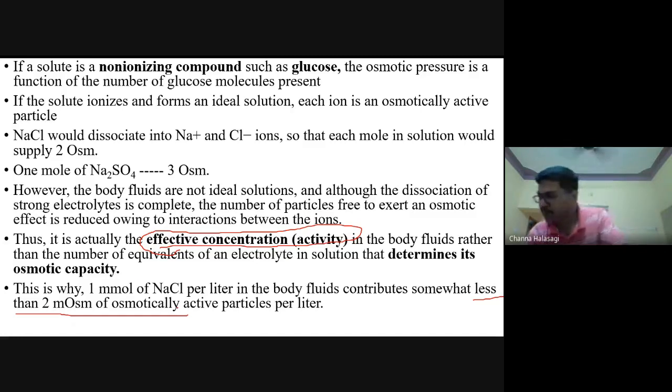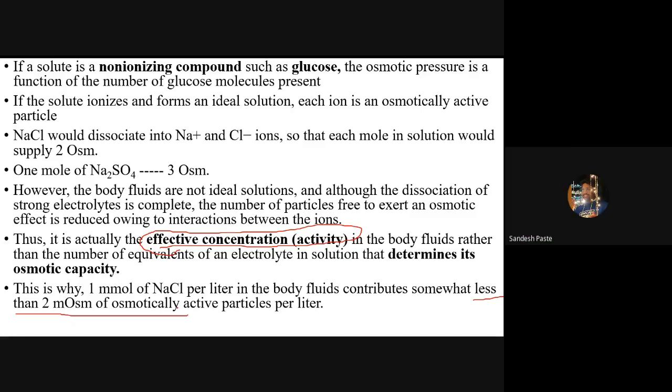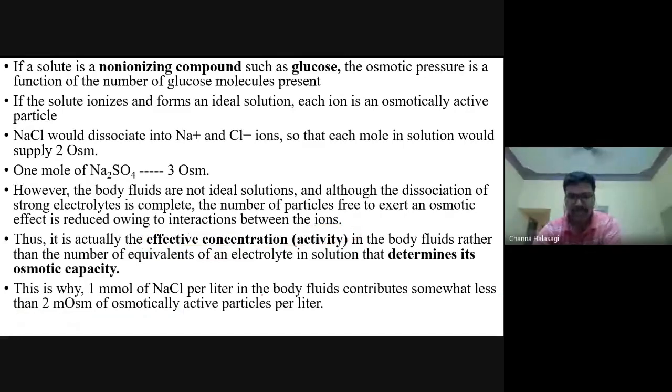Yes or no? Yes, sir. So this effective activity of various solutes is the one which is determining the osmotic capacity of various fluid compartments in our body.